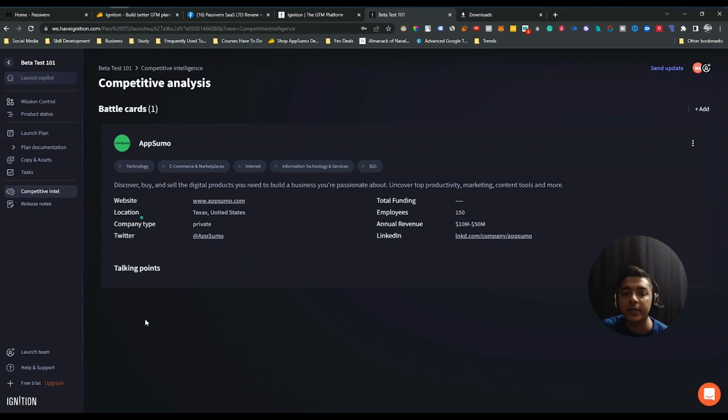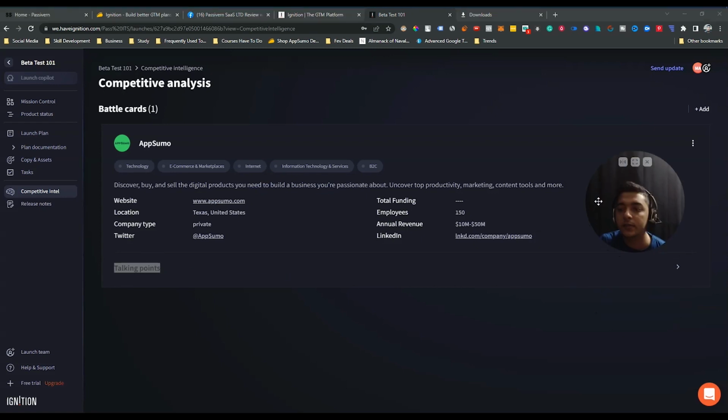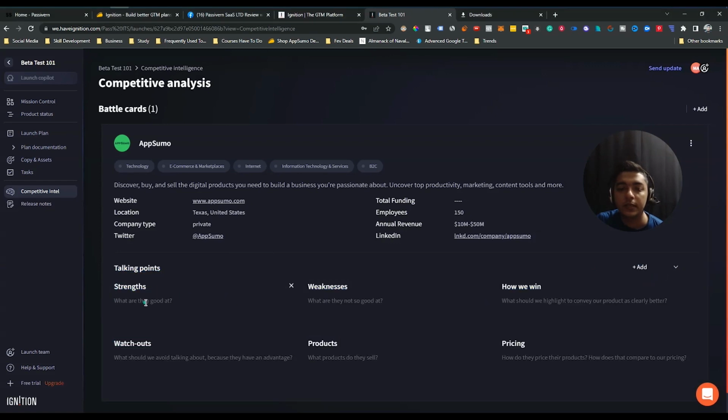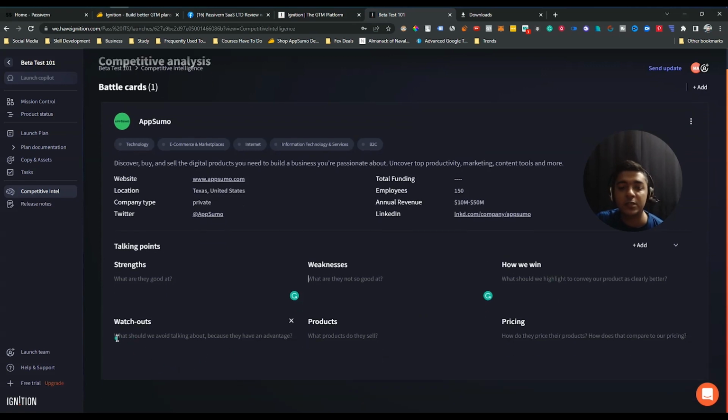So I hope you get the idea. And here are the tags. That means these are the tags related to this company. See, and in this three dot menu, there is an option to delete. You can delete it. And also if I click here on talking points, see, here you can add their strengths, their weaknesses, and how you can win against them. And here are watchouts. That means what we should avoid talking about because they have an advantage.